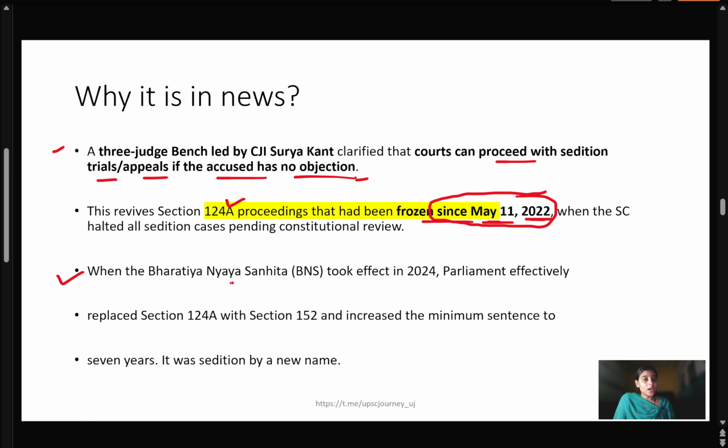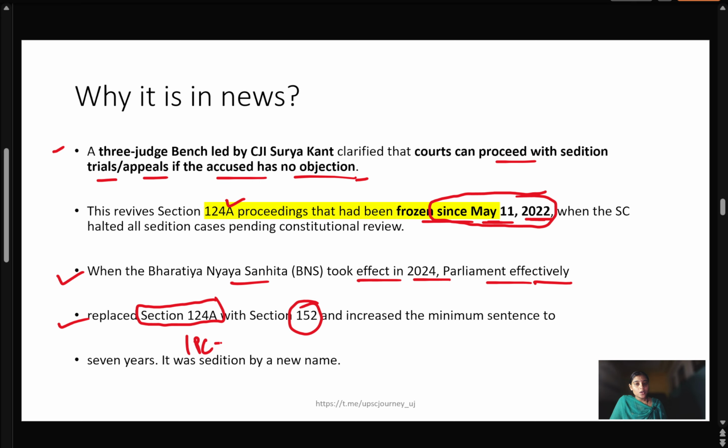When the Bharatiya Nyaya Sanhita (BNS) took effect in 2024, Parliament effectively replaced Section 124A of sedition with Section 152. So it is very important that the previous IPC Section 124A is now replaced with Section 152, and the minimum sentence is increased to 7 years.